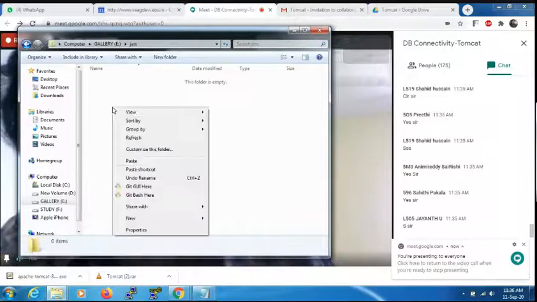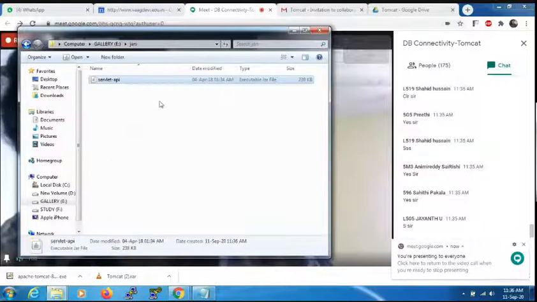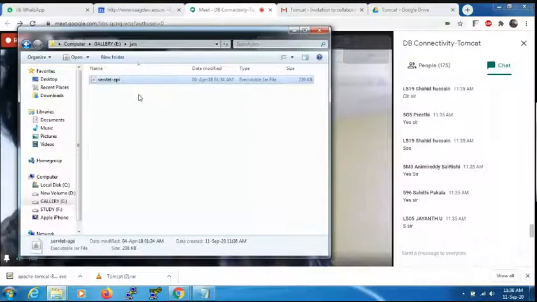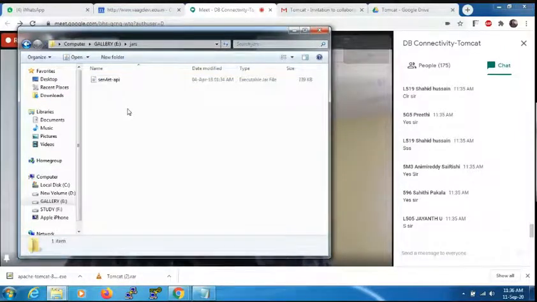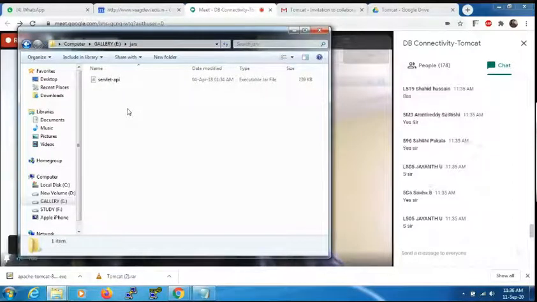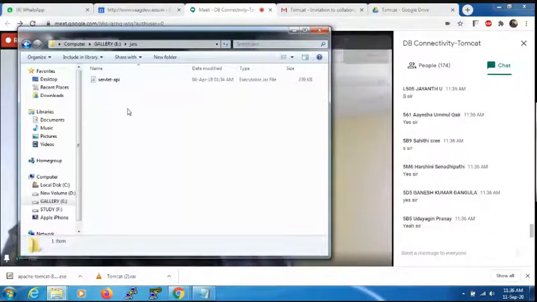In this, I have pasted the servlet-api.jar file that I copied. I just placed it in the jars folder. Is it clear, everybody? Please let me know.